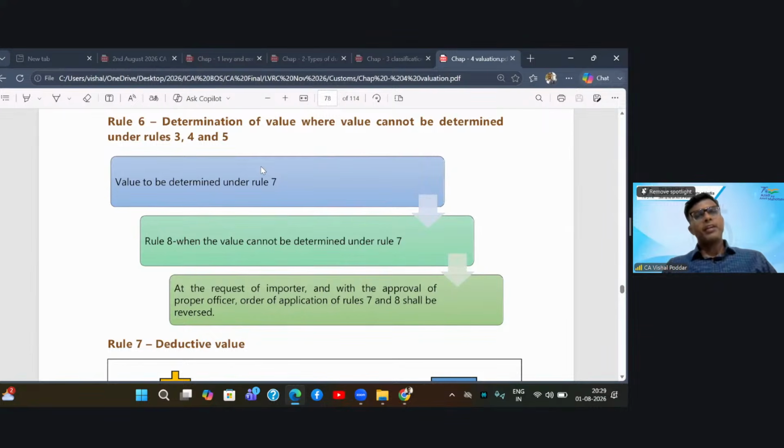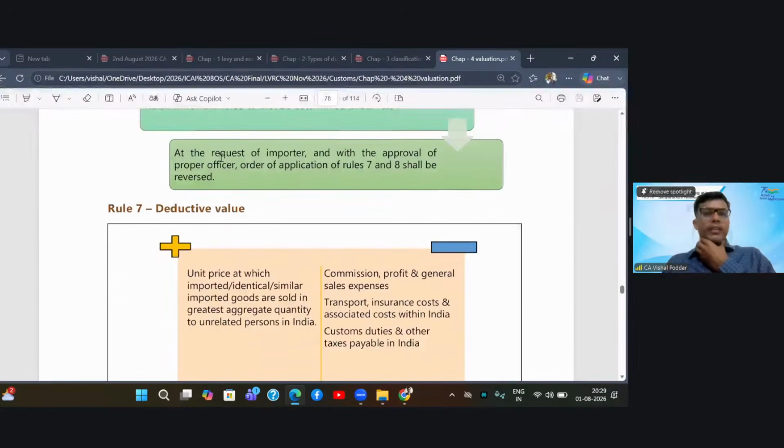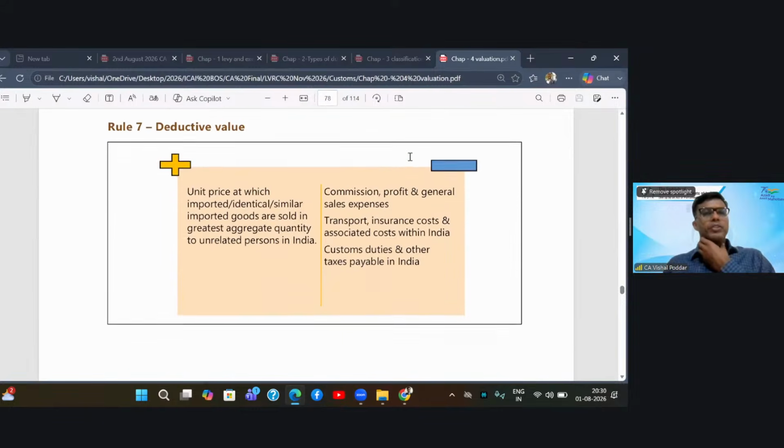Then comes rule 6, which says that if rules 3, 4, 5 have all failed, now by default you have 7 and 8. Our rule was that you flow sequentially. But rule 6 says that the application of 7 and 8 you can interchange. That is, instead of first going to 7, you can go to 8. That is your choice. At your request, with the approval of the officer, this order can be changed.